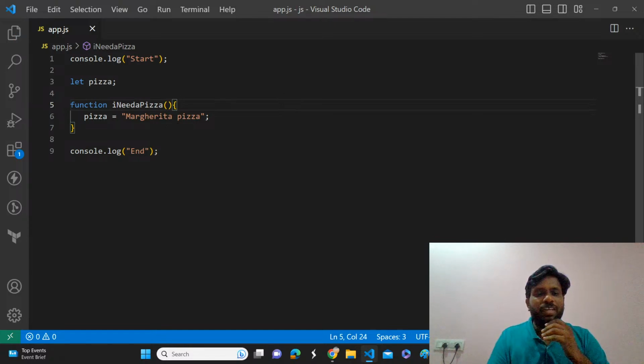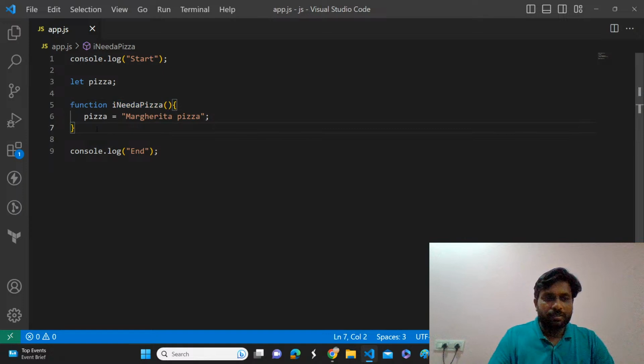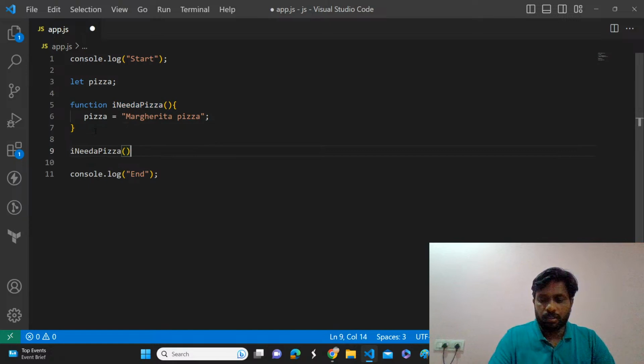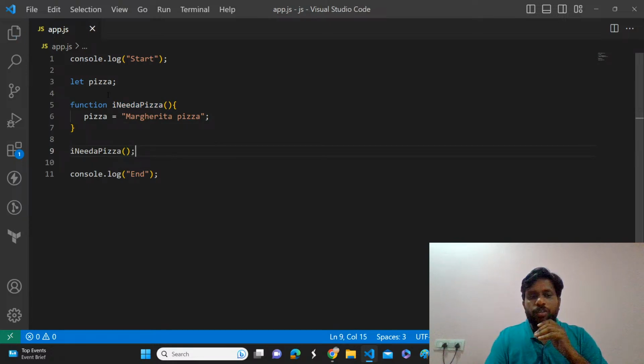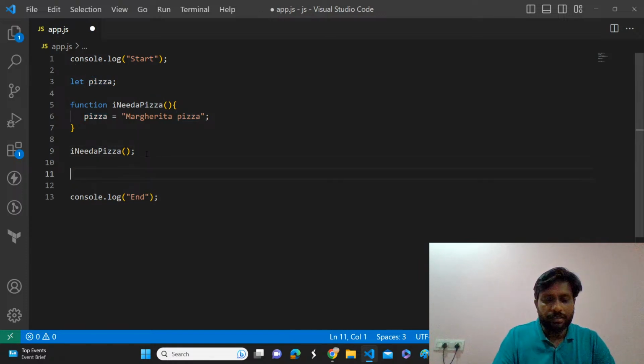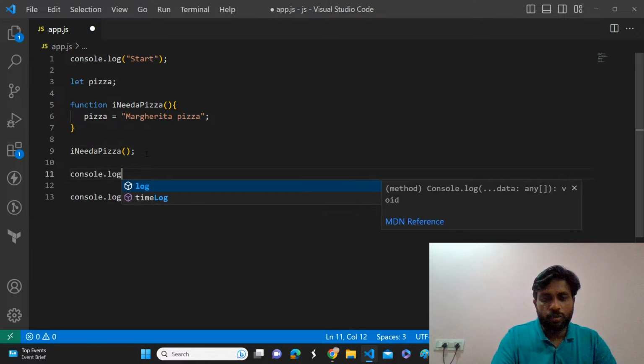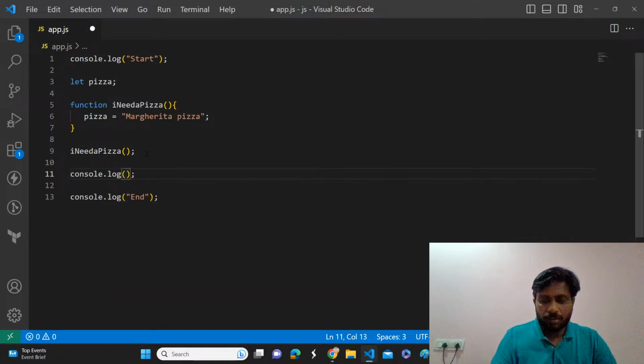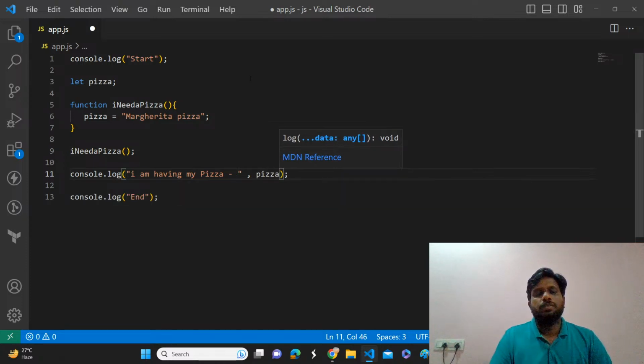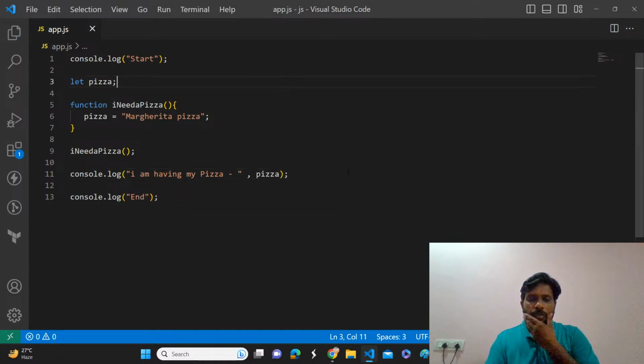Okay, fine. So whenever we invoke this function, I'm just invoking this function so that it is going to update the pizza. And once you got the details, we can do console.log: I'm having my pizza, and what is the pizza, I'm just adding here. Now, if I execute this code, what will be the output?